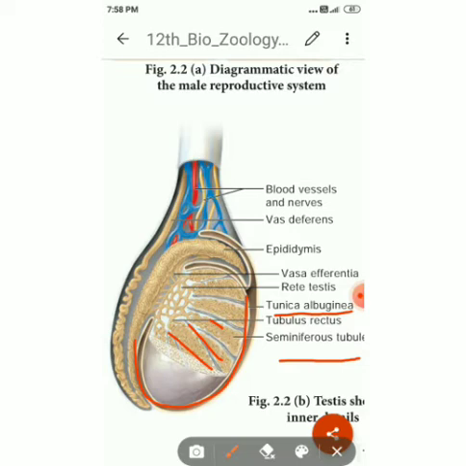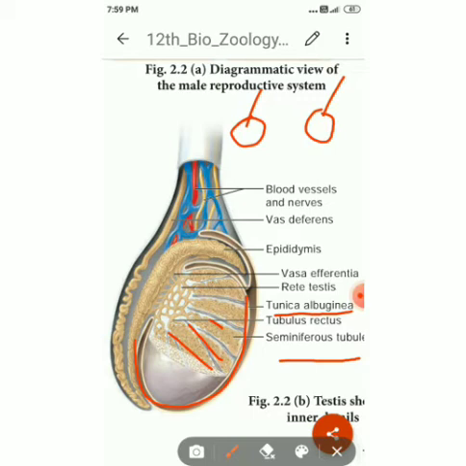The epithelium of the seminiferous tubules is made of 2 types of cells. These seminiferous tubules are coiled. You are seeing in this diagram a coiled structure, that is called a seminiferous tubule. So these seminiferous tubules have 2 types of cells. What are the 2 types of cells? One is called the Sertoli cell. It is otherwise called a nourishing cell, or nurse cell. The next one is called the spermatogenic cell. It is otherwise called a male germ cell.